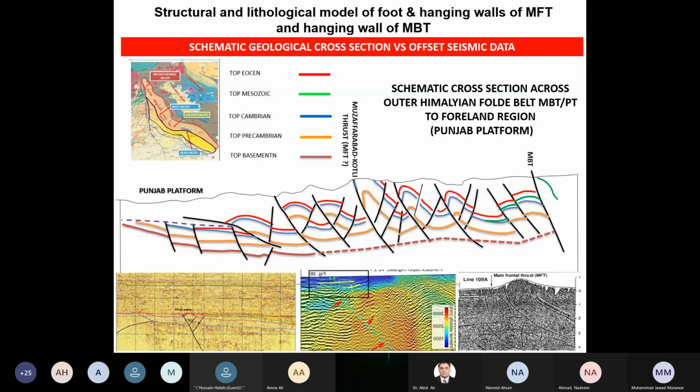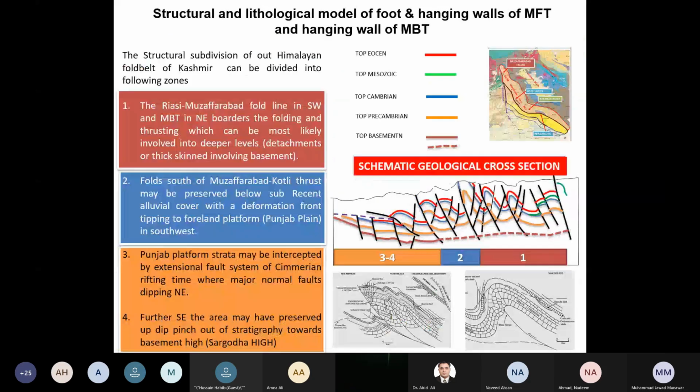Whatever stratigraphy has been involved, if it carries the reservoir, seal and source, then definitely we would have some trapping mechanism established here, valid for hydrocarbon exploration. If we talk about the details of this cross section, the Riasi Muzaffarabad fold line in the southwest and the MBT in the north border the folding and thrusting, which can most likely be involved in the deeper levels that may be detached, or maybe basement involved.